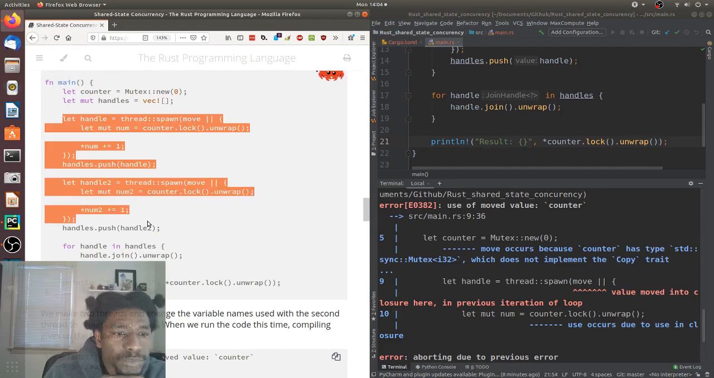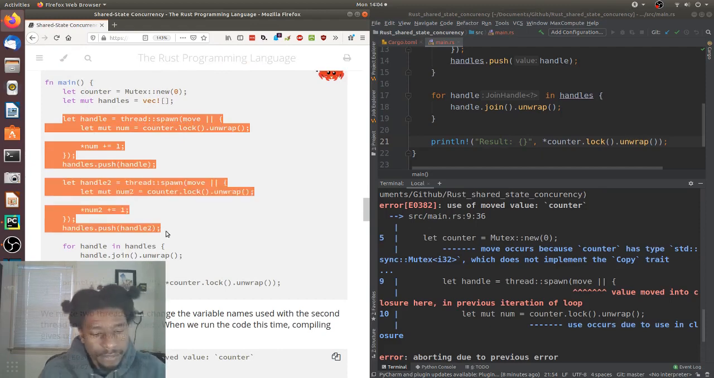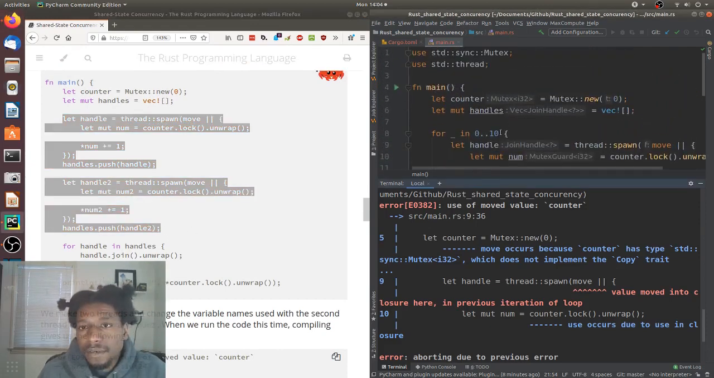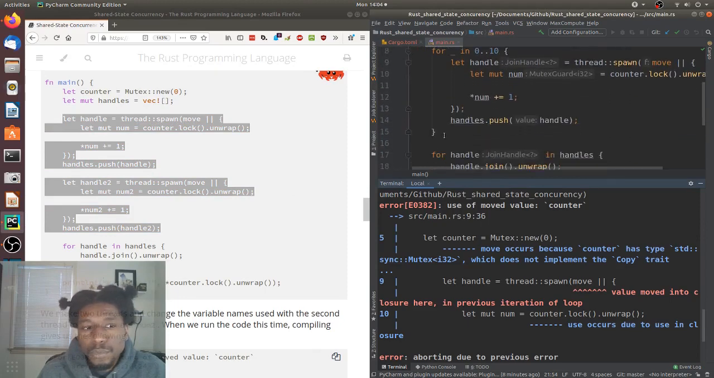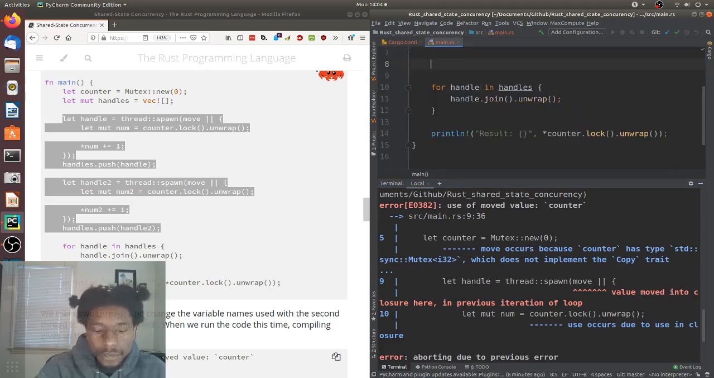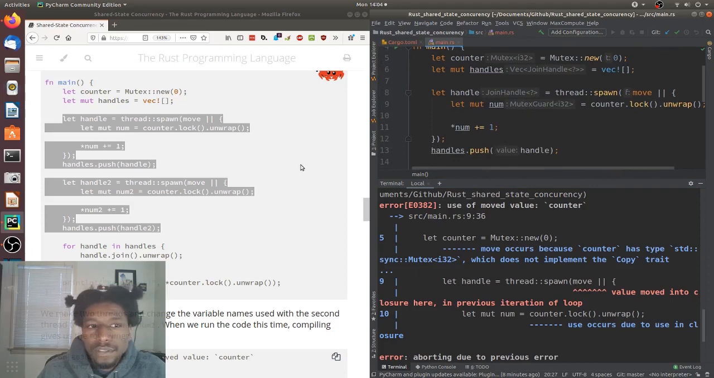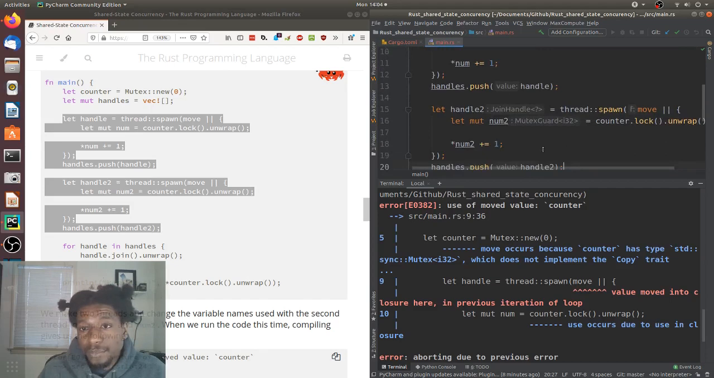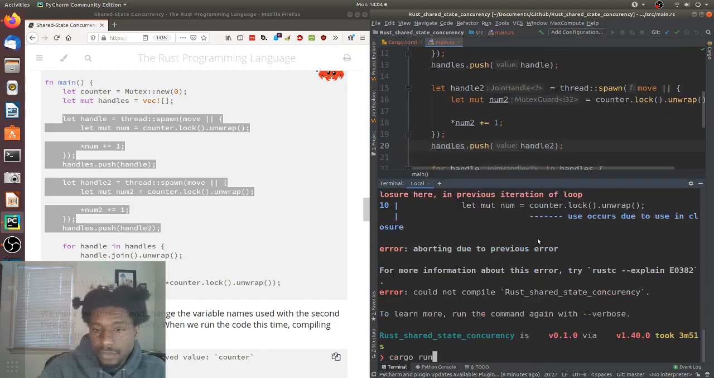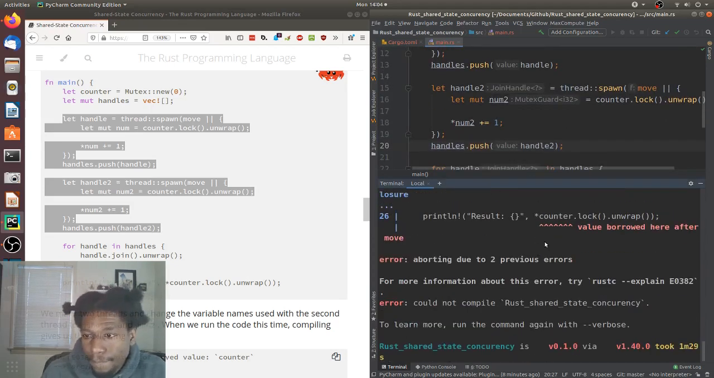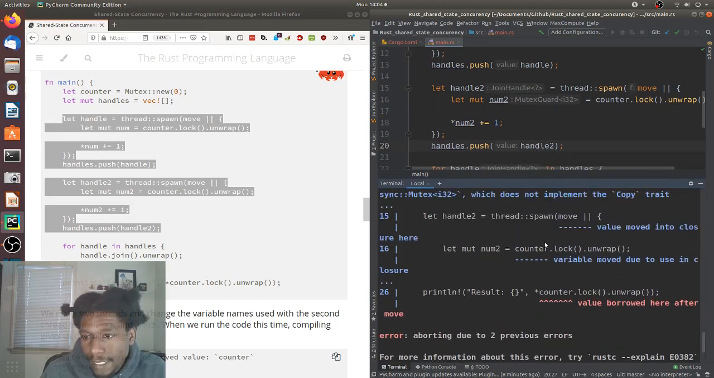Handle 1, handle 2. I see. Copy that. For loop. Gone. So we replaced the for loop, which was creating 10 threads, and now we just manually created 2 threads, and we're going to run them. Just simplifying the problem. And it looks like we have issues with ownership and borrowing. That makes sense.